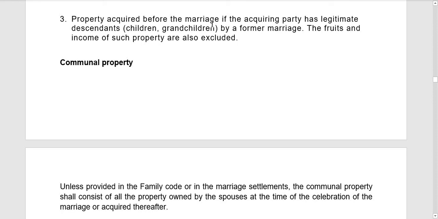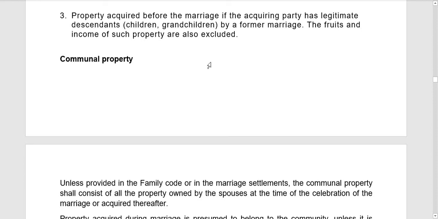It will not form part of that partner's or spouse's community property. Okay, so anong purpose niyan? So the purpose of that, sabi ng family code, is to protect the right of the descendants, or the children or grandchildren ng isang spouse from his or her former marriage, to protect their rights. Ayan.